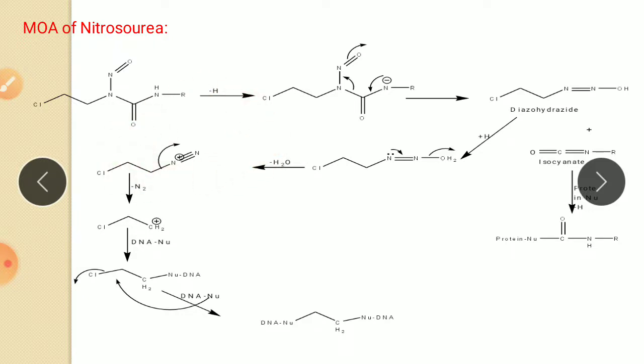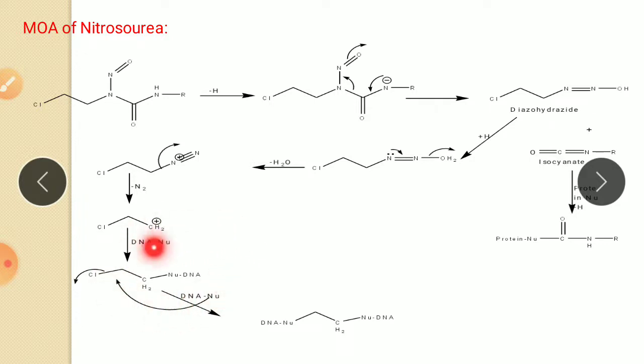It is a diazo species after removal of the water molecule. Then after removal of N2, it forms the carbocation, with a plus charge. Then this carbocation is attacked by a nucleophile of DNA or RNA like this.